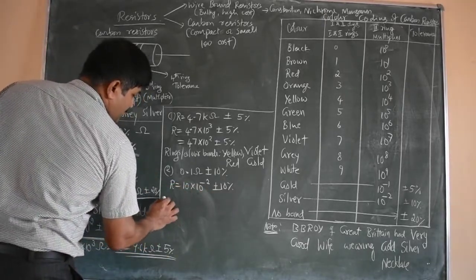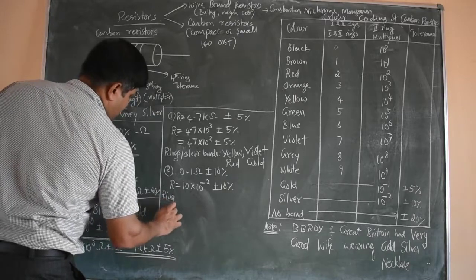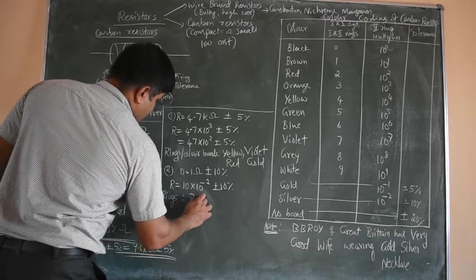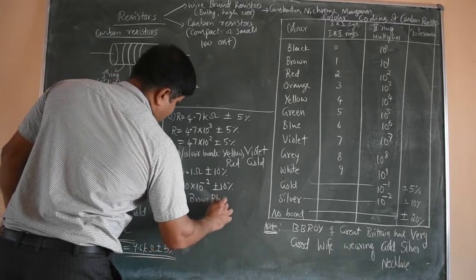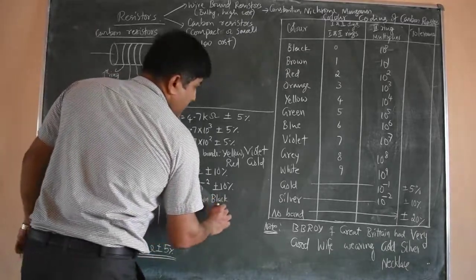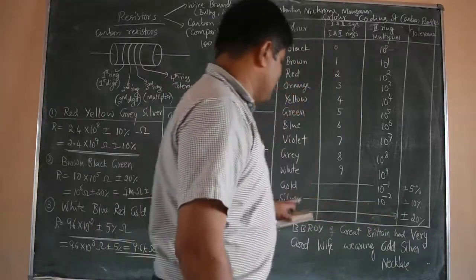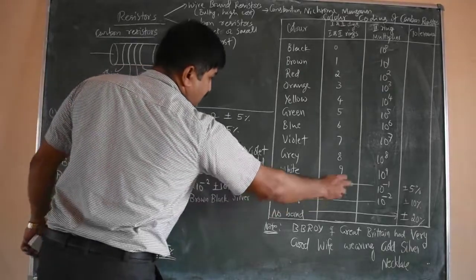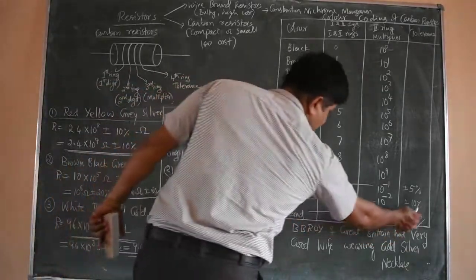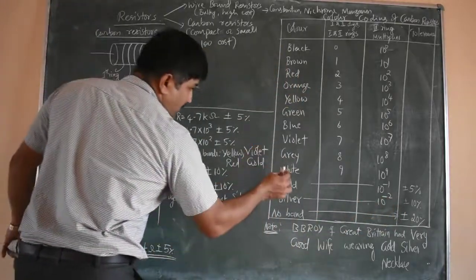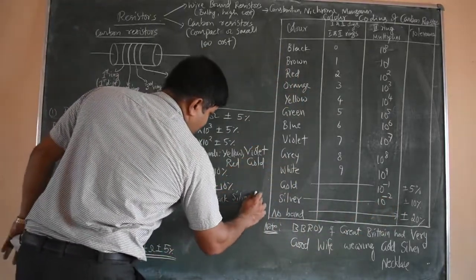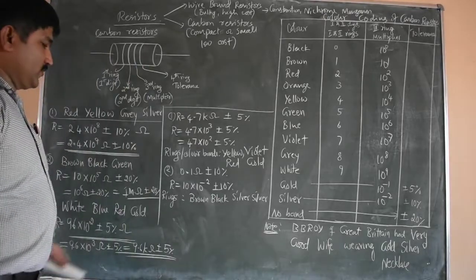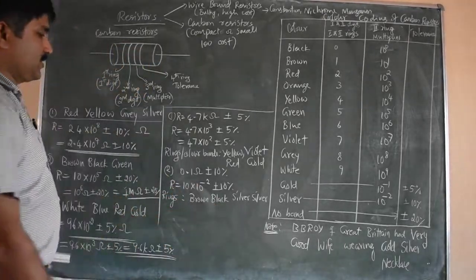So now the color codes, or the rings, will be what? 1 stands for brown, then 0 is black. The four rings are like this: 1 brown, 0 black, then 10 power minus 2, the multiplier, is silver, so the third band must be silver. Then 10% tolerance is also silver. So the four bands will be like this: brown, black, silver, silver. These are the four bands or rings present on the resistor.